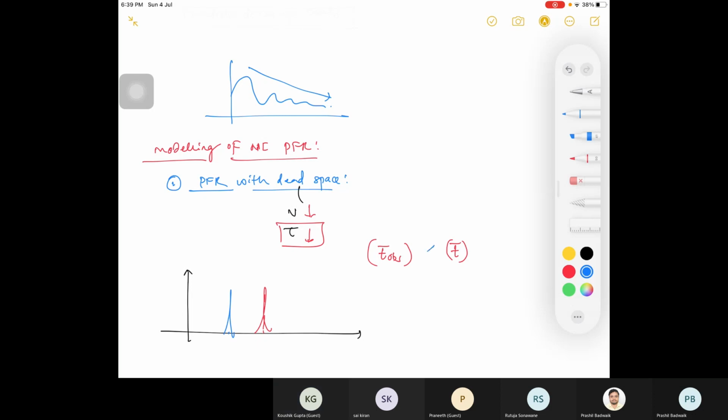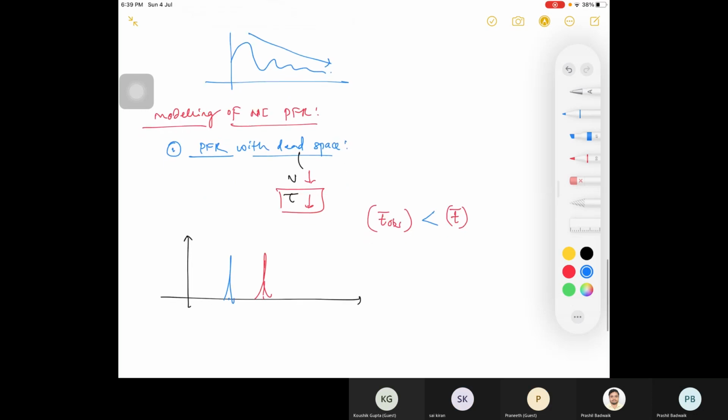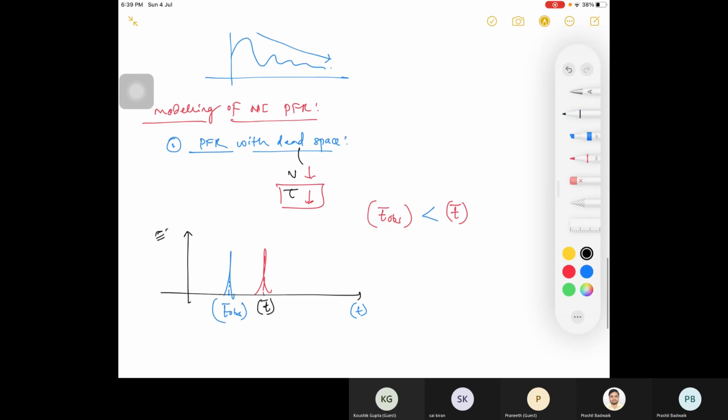So this T observed will decrease. Out of these two, which one is your T observed? Blue one. You are getting the peak earlier, and this is your T mean. I hope you are clear with this.